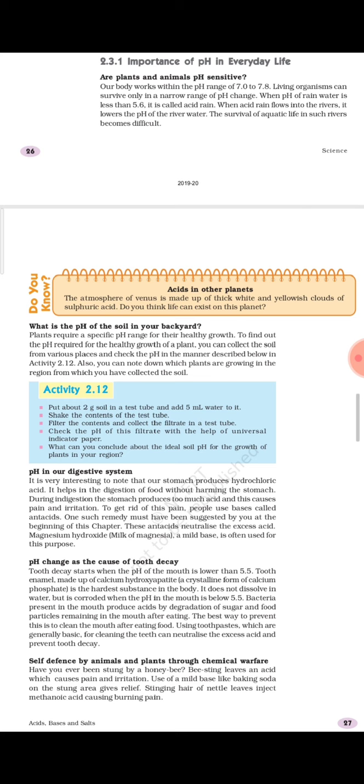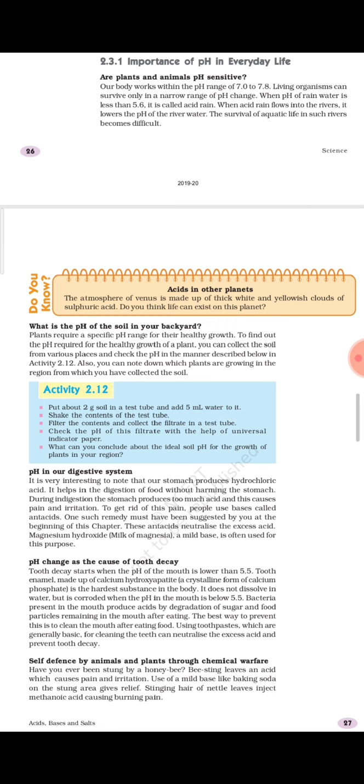This is a very common example, commonly related with our everyday life. You can easily understand this also. In this topic we have discussed how to neutralize acidic effect with the help of a base. That is what we have discussed here.